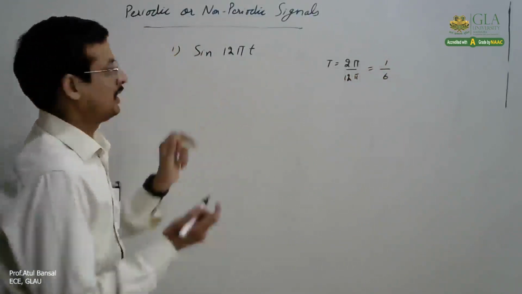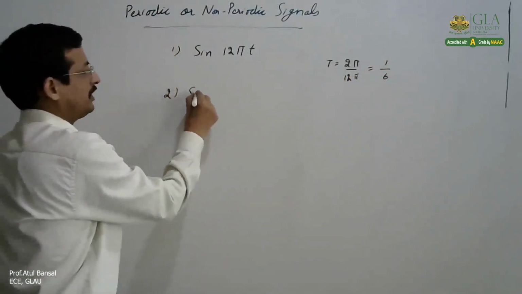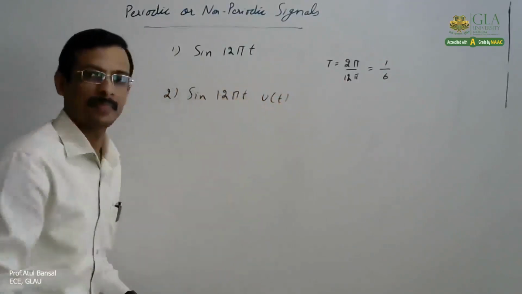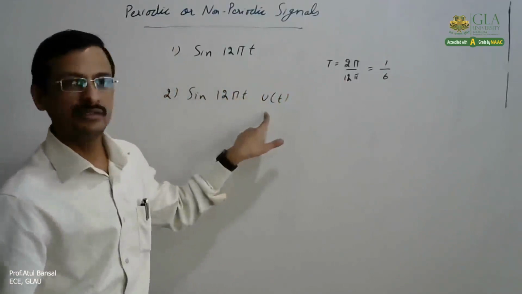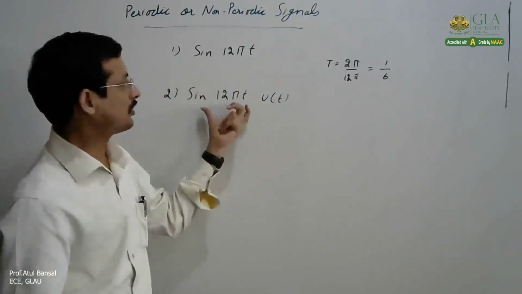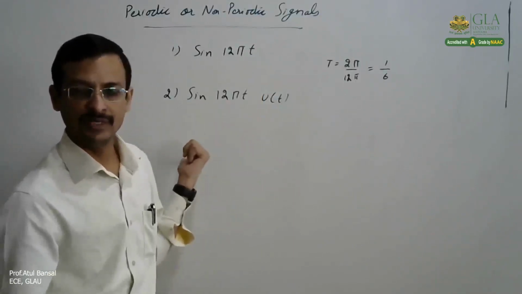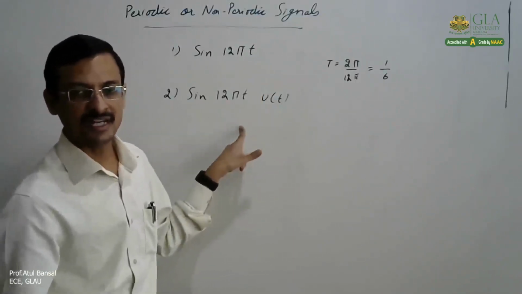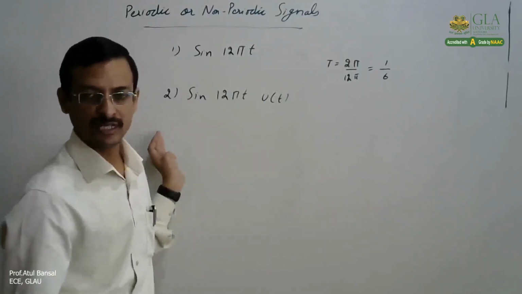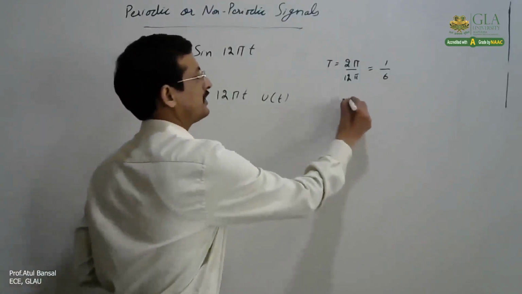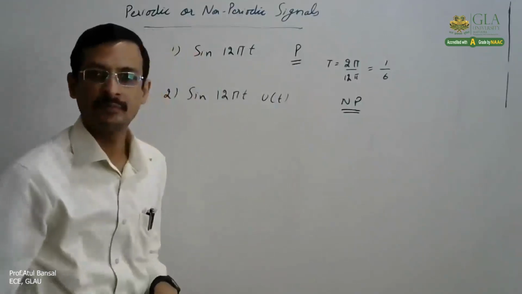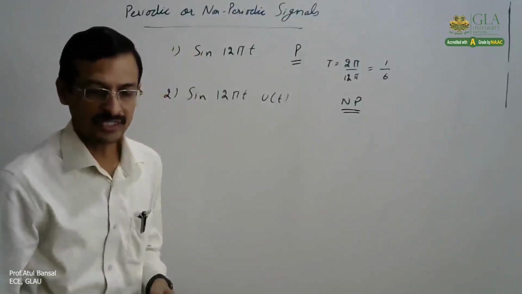We clearly know that. But at the same time, if I take sine of 12 pi t into u(t), we know u(t) starts from 0. For t less than 0, this is 0. So the product of these two signals for t less than 0 would be 0. It means this signal starts at some finite time, t equal to 0. It is not everlasting or starting from minus infinity. So we can clearly say that this signal is non-periodic. This one we can say is periodic. Right? So that is how we can check.